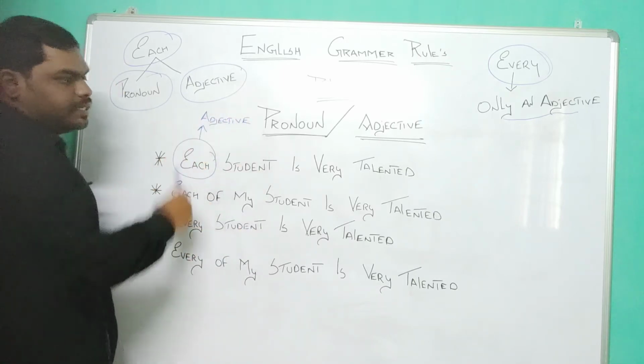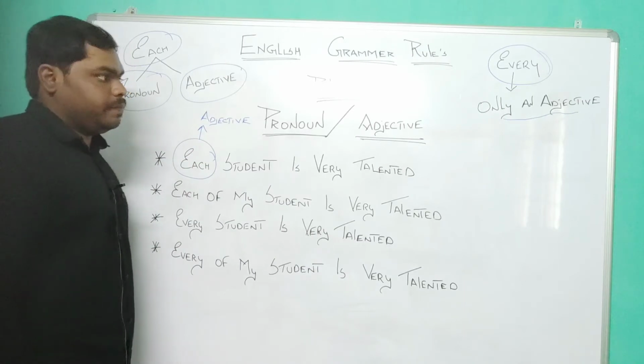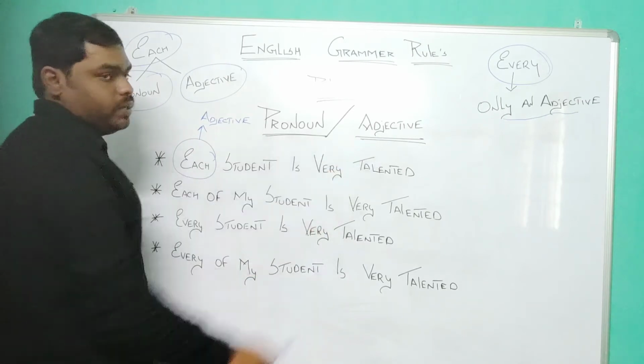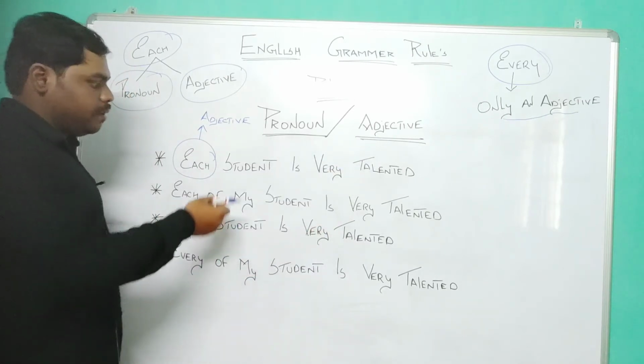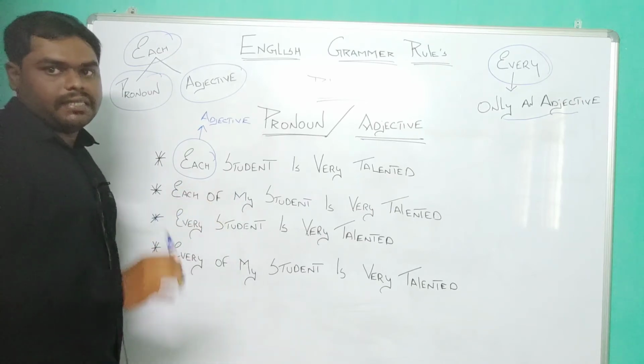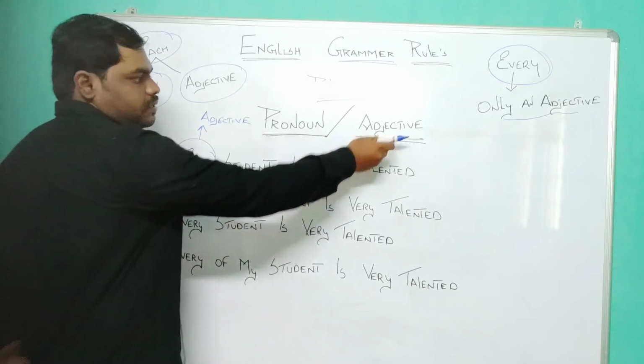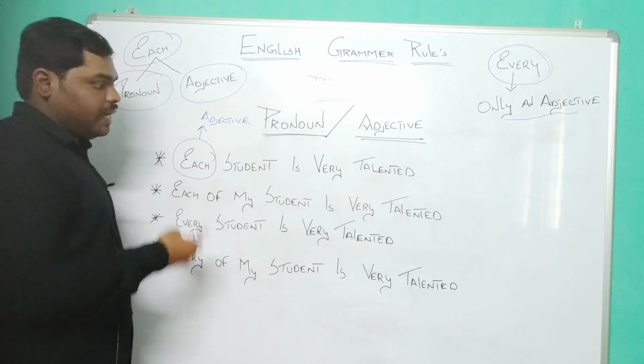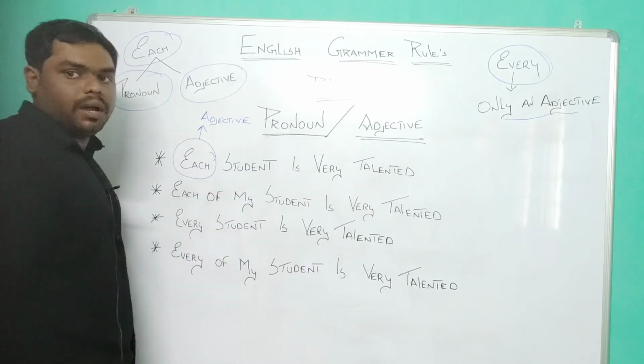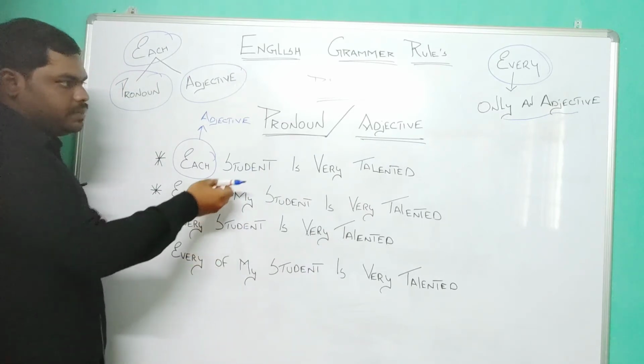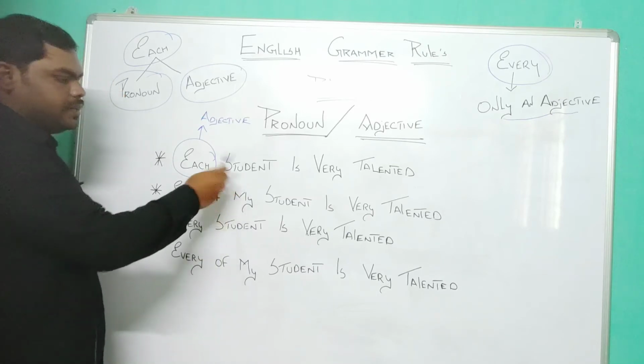First of all, what is an adjective? Adjectives are words which will give additional information about the noun, right? It is as simple as that. Adjectives are words which will give additional information about the noun or the subject. Both are same, right?